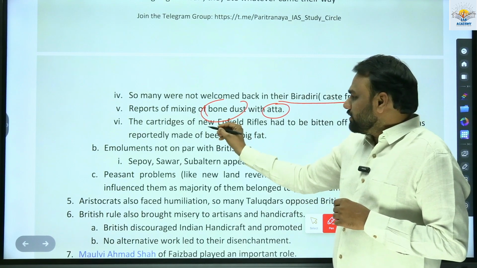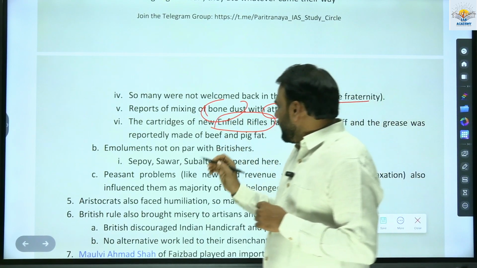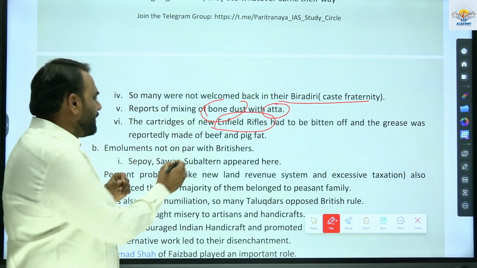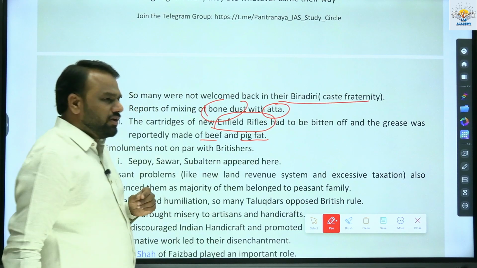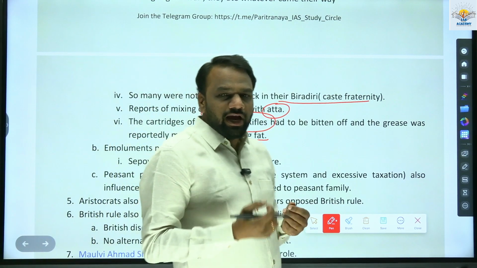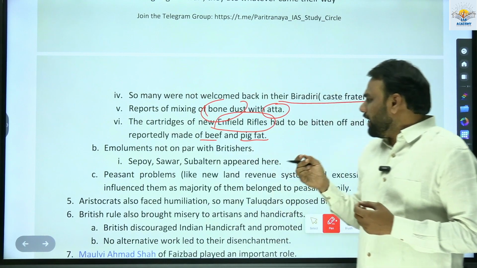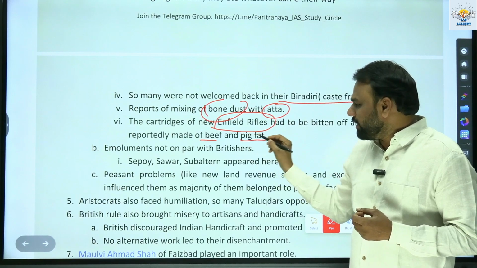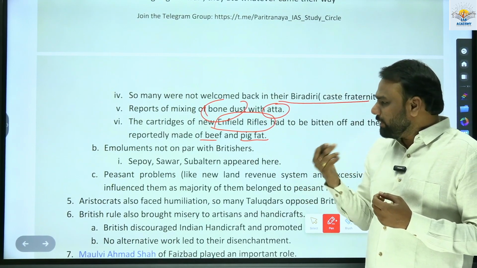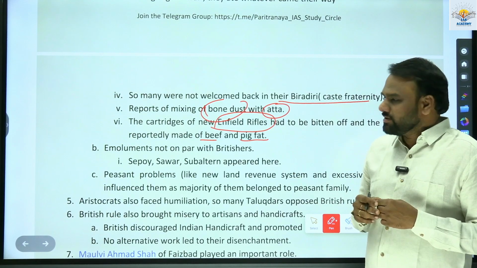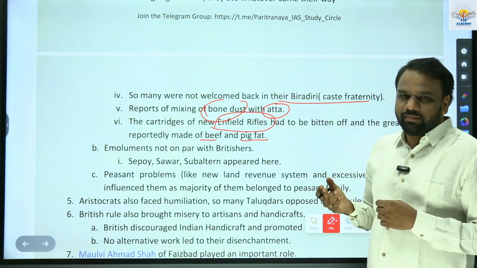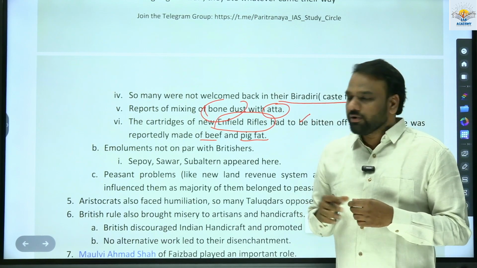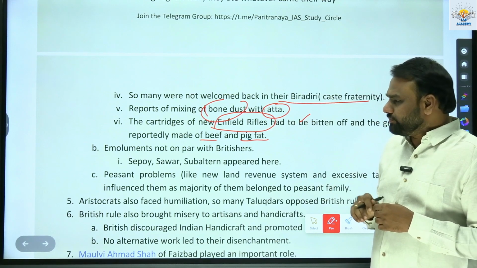Next, the cartridges of Enfield rifles had to be bitten off, and the grease was reportedly made of beef and pig fat. While biting off the cartridge, the grease used was made up of beef and pig fat. If they consumed that beef and pig fat, it would hurt their religious sentiments. That's why many of them refused it. And this also forced the Sepoys to revolt against the British, because it hurt their religious sentiments.